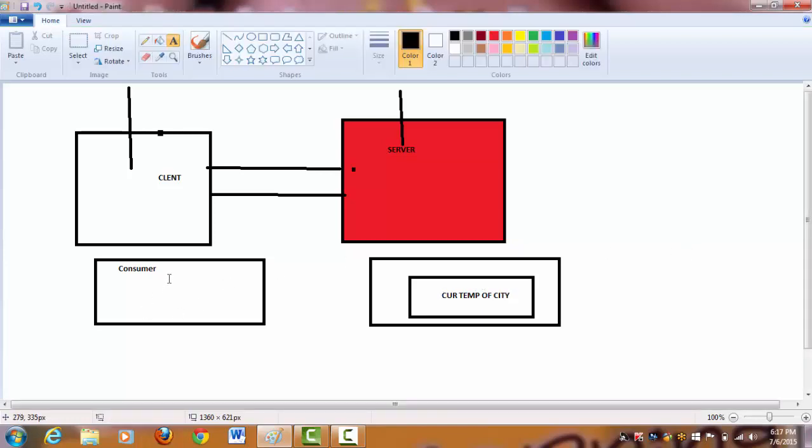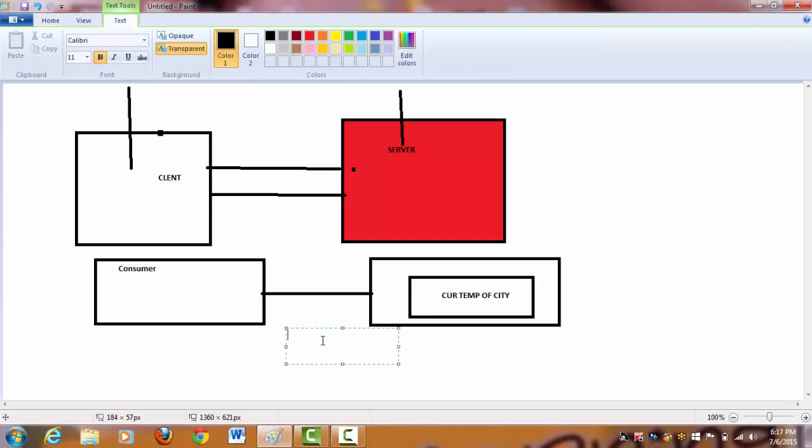As a consumer, I have to send some inputs, right? What inputs do I have to send? The city name, in our case Hyderabad, and the country. We saw this yesterday.